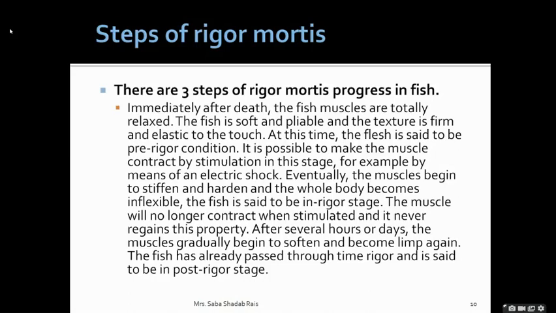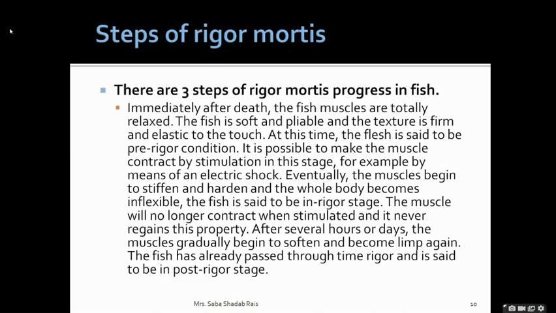Now after rigor mortis, the decomposition will be more intense and rapid. Once this stage is over, rapid changes in the fish body will occur, and as the fish passes the rigor mortis stage, the fish will be useless, inedible, and rotten from the point of view of human consumption.